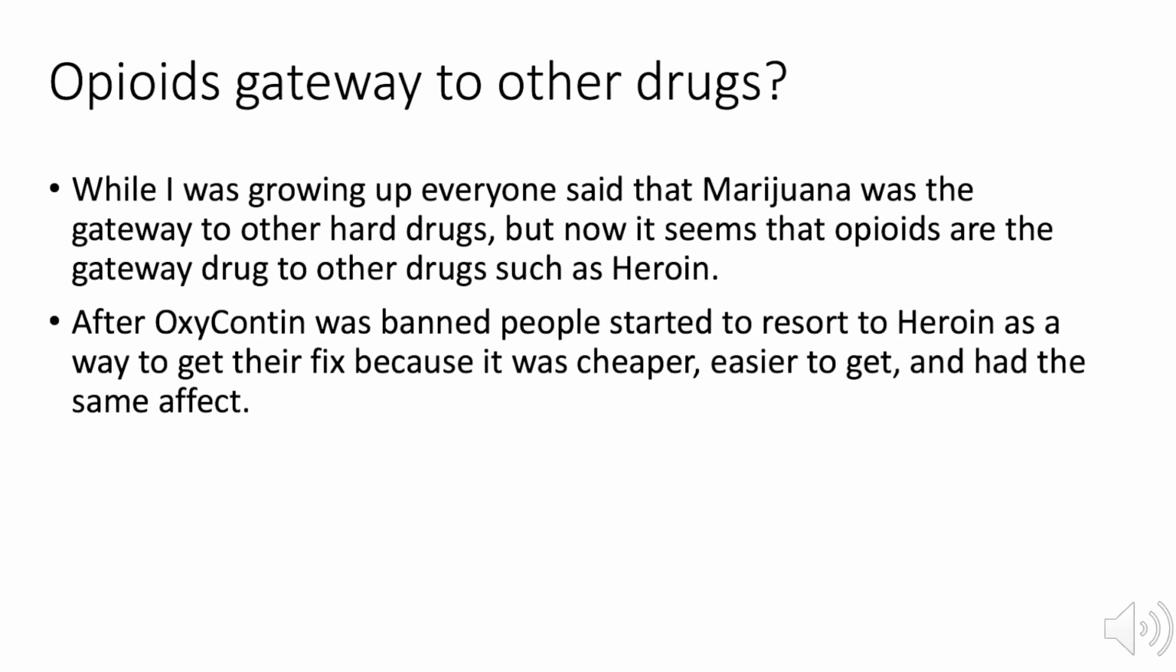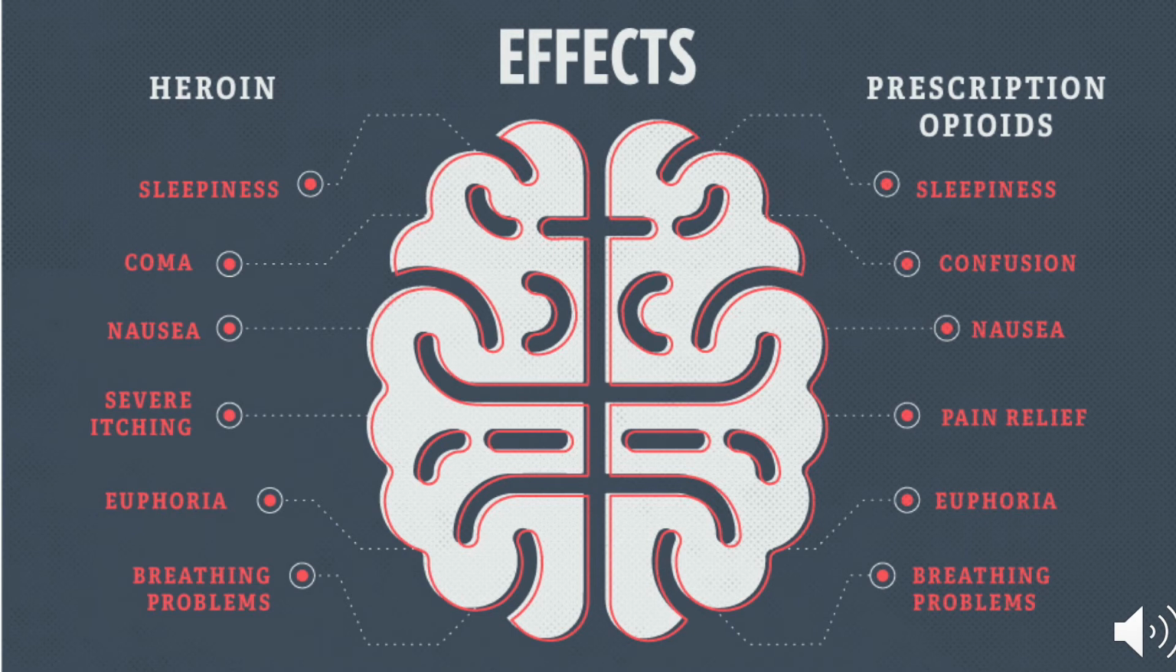So they resorted to heroin because, as you can see in this picture, heroin and prescription opioids have the same side effects. They both have the sleepiness, the coma, the nausea, the pain relief, and the breathing problems. So that is why a lot of people went from prescription opioids such as Oxycontin to then being heroin users.